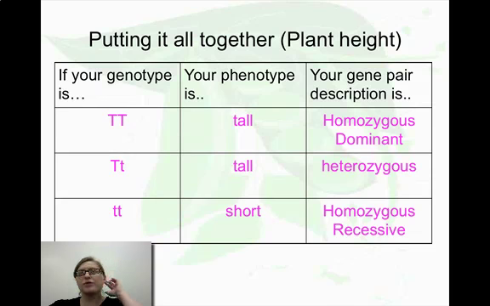It's sort of like it overpowers it, okay? And you would be considered heterozygous, and therefore you are tall. And lastly, if your genotype is little t, little t, two recessive alleles together, they're going to be able to express the recessive phenotype, which in this case is short, and we would describe that as homozygous recessive.